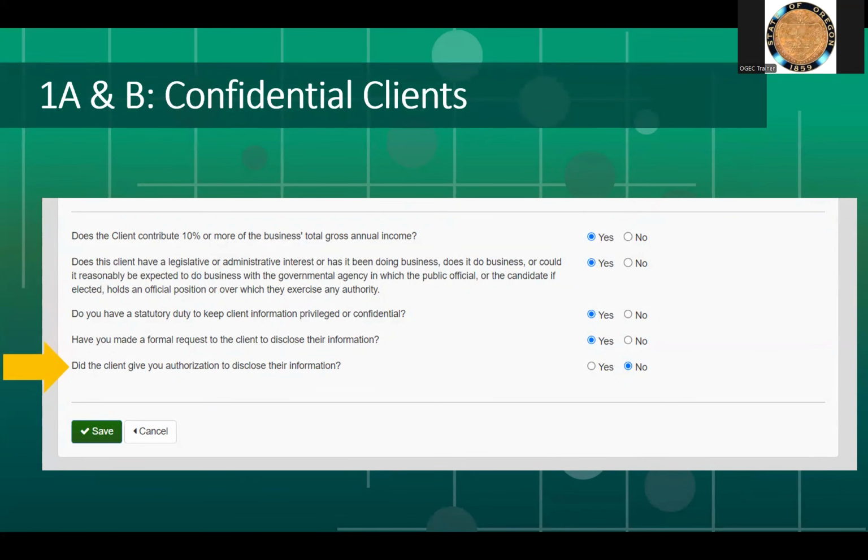When you select yes, you'll then be asked if the client has given authorization to disclose their information. If yes, it will expand for you to enter the client information. If no, you will not need to enter the information. Whether yes or no, you'll then click Save.